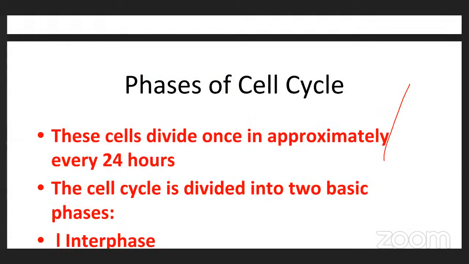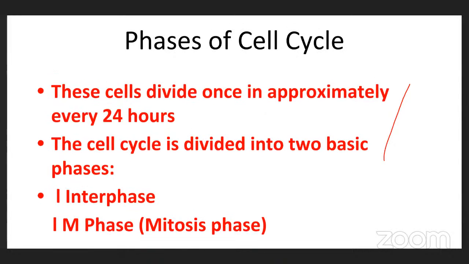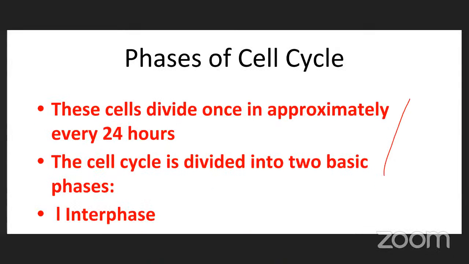So once we have to recap phases of cell cycle. So this is phases of cell cycle. In the previous class we learned about different stages of cell cycle. Cells are divided once in approximately every 24 hours.